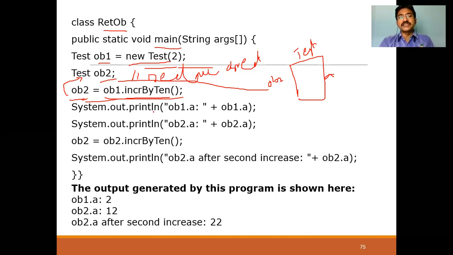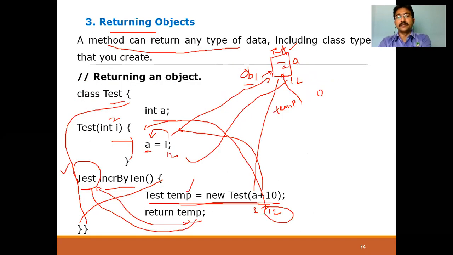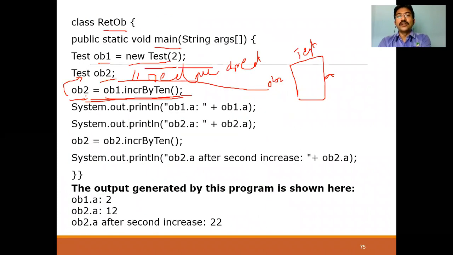Once you executed this statement, OB2 equal to OB1 dot increment by 10, once it returns the temp, and it is returned back here, temp is already mapping to this, right? Now, once it is returned, OB2 equal to what? OB2 equal to temp means temp is already mapping to class 1. Now OB2 also points to test class. Now, what is the A value? 12. That will be there.